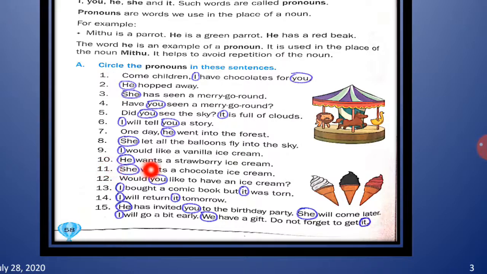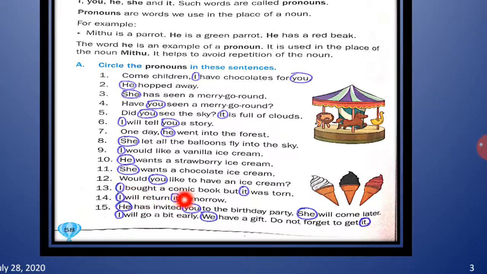Tenth one. He wants a strawberry ice cream. Again only one pronoun is there, that is he. Eleventh. She wants a chocolate ice cream. There is one pronoun in this sentence, that is she. So you will circle it. Twelfth one. Would you like to have an ice cream? Here only one pronoun is there, that is you. So you will circle it.